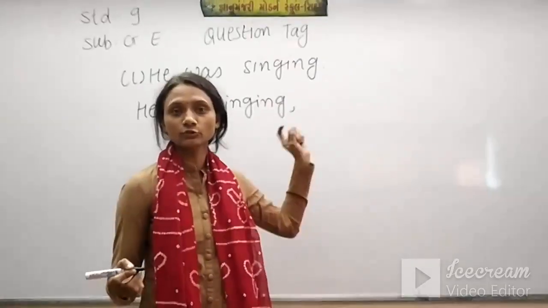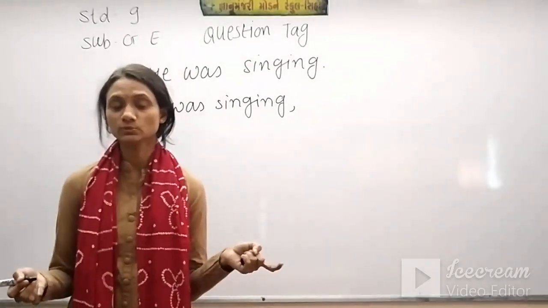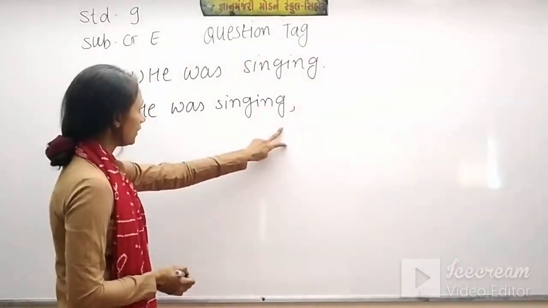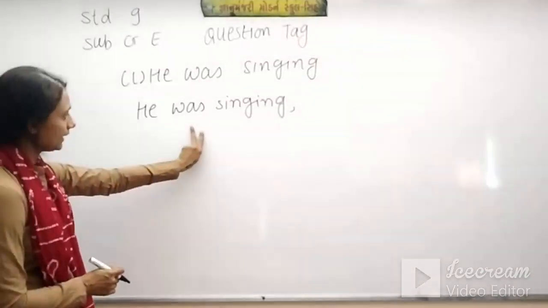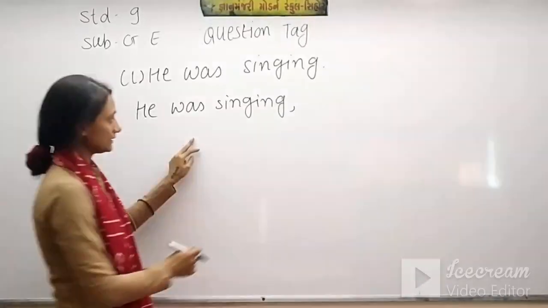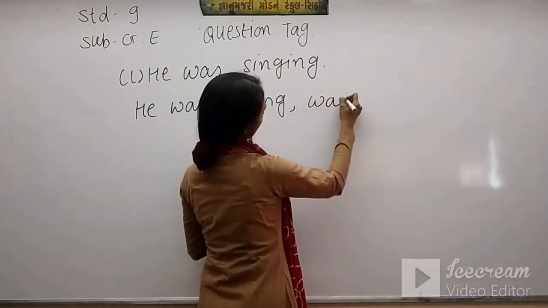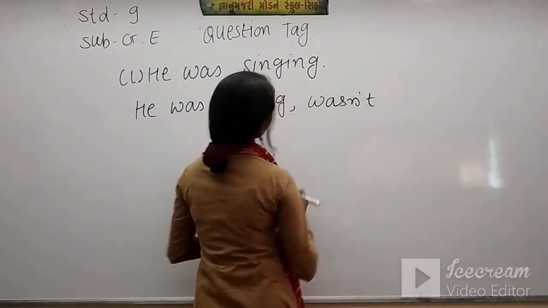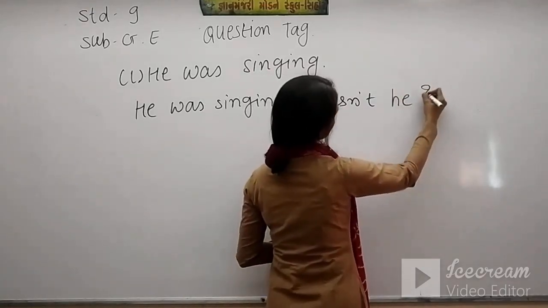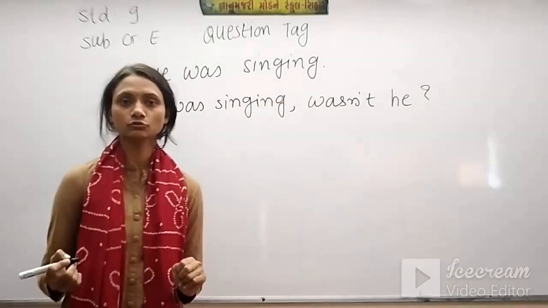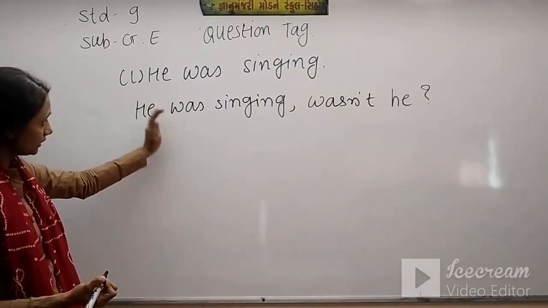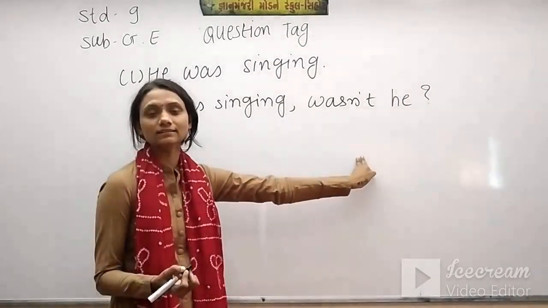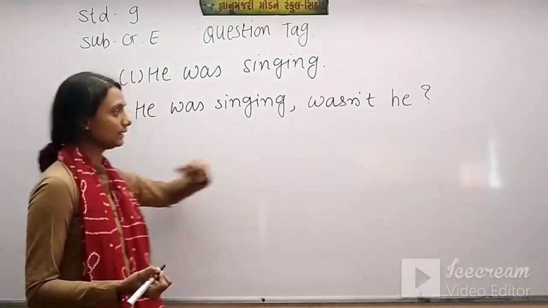Remember students, if you don't put a comma, your half marks will be cut. So put a comma here. After that, check the tense. Here we have past continuous tense. So wasn't, and our subject is he. After that you have to put a question mark at the end. So if you have written like this, then your 1 mark will be given.